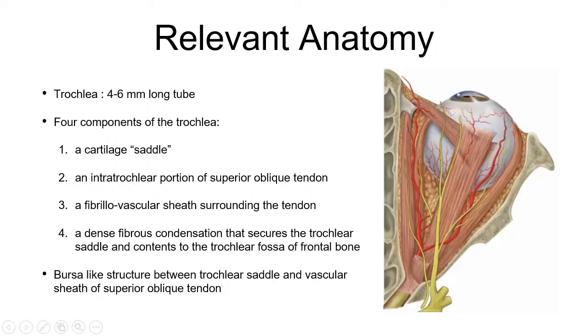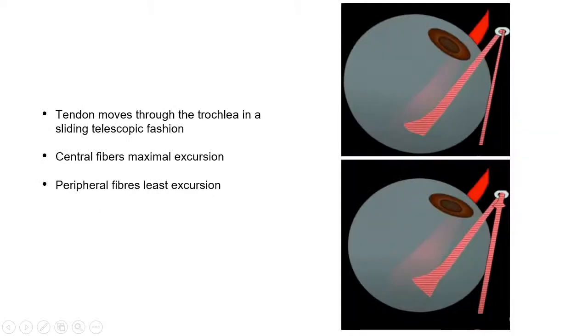According to Helveston, it has 4 components: a cartilage saddle, an intratrochlear portion of the superior oblique tendon, a fibrovascular sheath surrounding the tendon, and a dense fibrous condensation that secures the trochlear saddle and connects to the trochlear fossa of the frontal bone. He also said that there's a bursa-like structure between the trochlear saddle and the vascular sheath of the superior oblique tendon. Any pathology of this bursa can lead to a clinical presentation of Brown syndrome.